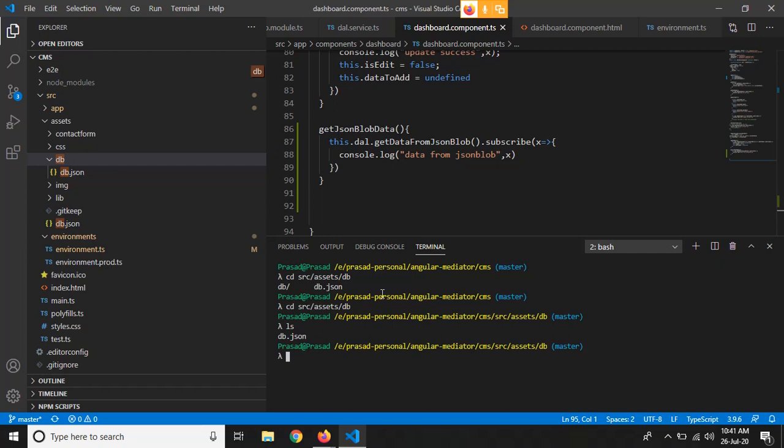To watch that, json-server, watch, and then the file name db.json. Sorry, it is json-server. If we fire this command, it will just watch that JSON file, and we will get that data on our web application.